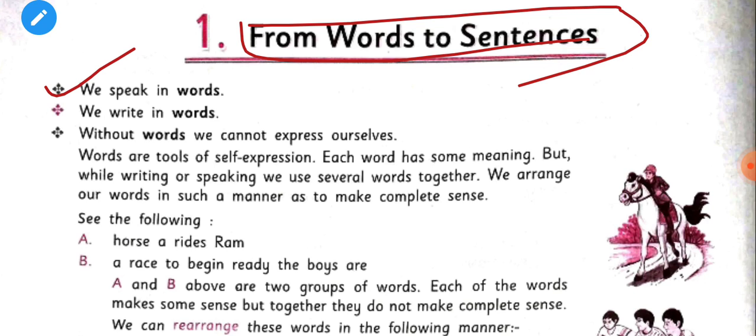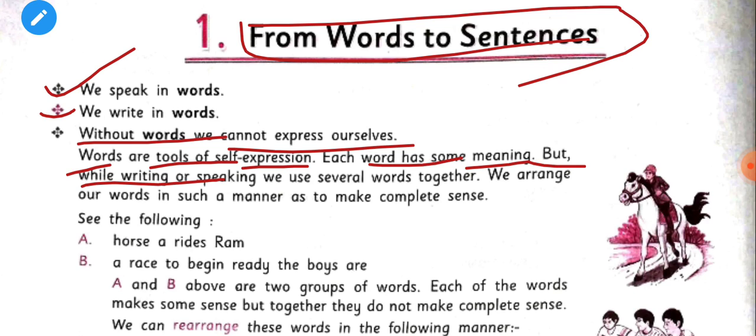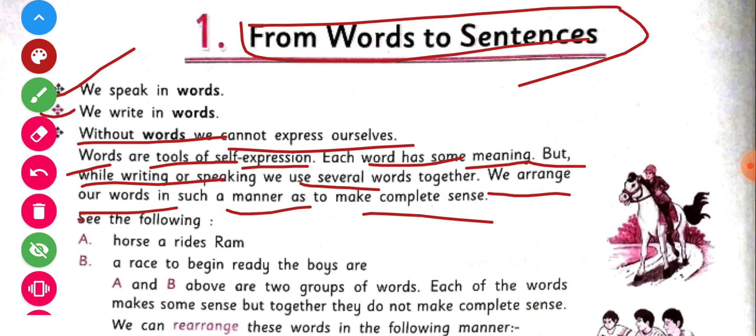Children, we speak in words. We write in words. Without words, we cannot express ourselves. Words are tools of self expression. Each word has some meaning. But while writing or speaking, we use several words together. We arrange our words in such a manner as to make complete sense.